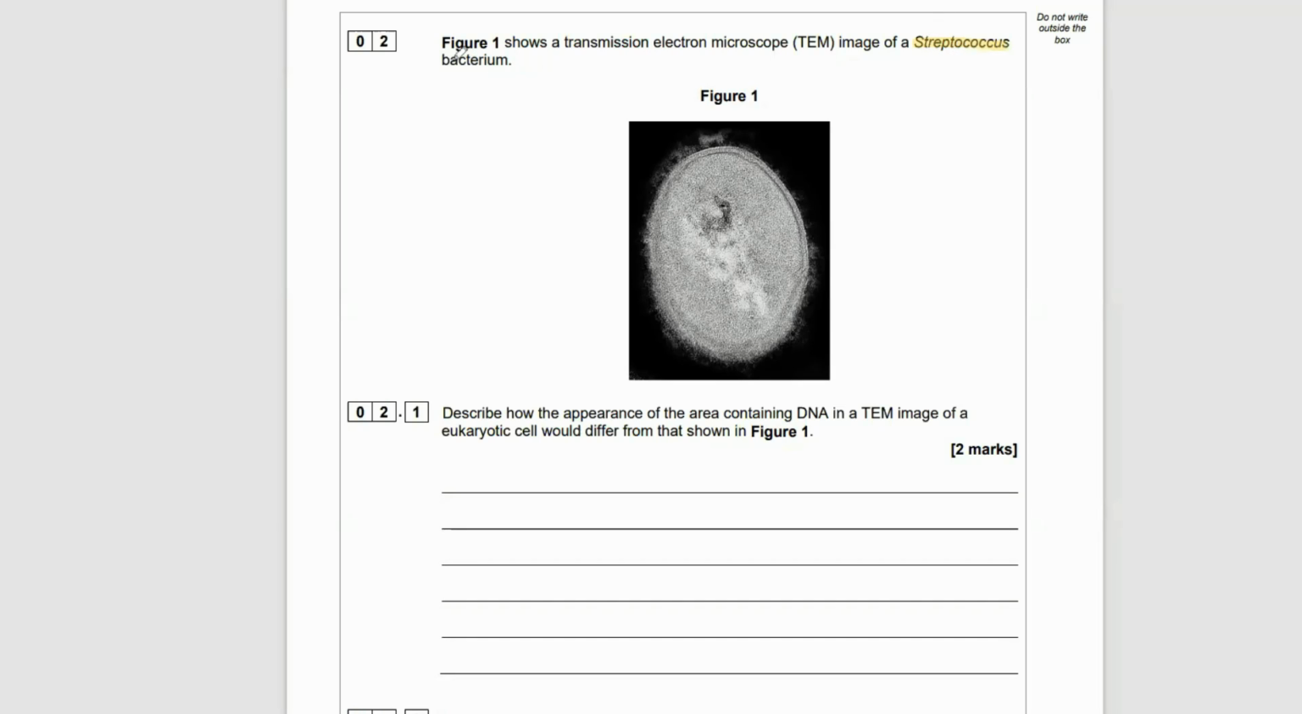Okay, let's get into question 2. Figure 1 shows a transmission electron microscope (TEM) image of a Streptococcus bacterium. 2.1: Describe how the appearance of the area containing DNA in a TEM image of a eukaryotic cell would differ from that shown. So pause the video, have a go.